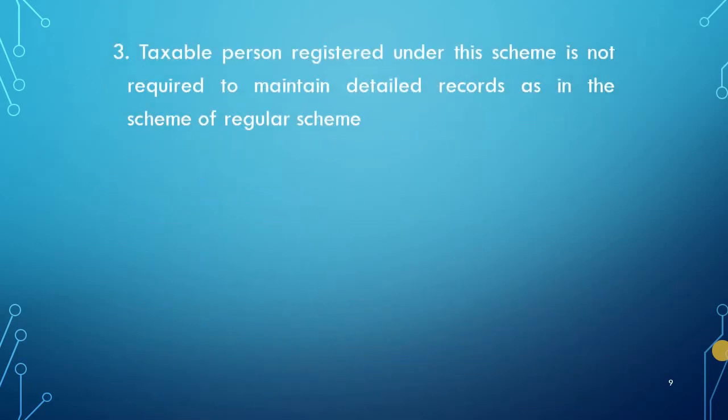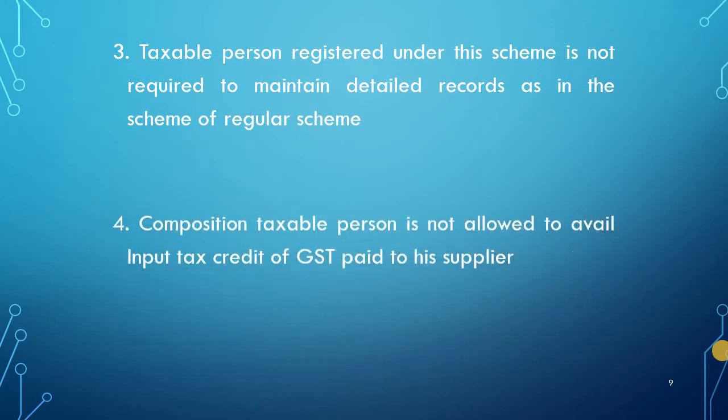Now, a taxable person registered under this scheme is not required to maintain detailed records as in the regular scheme. That means they need not file three returns monthly. They can file some annual return and some quarterly return. So the burden is reduced. They need not maintain detailed records of the transactions or returns.